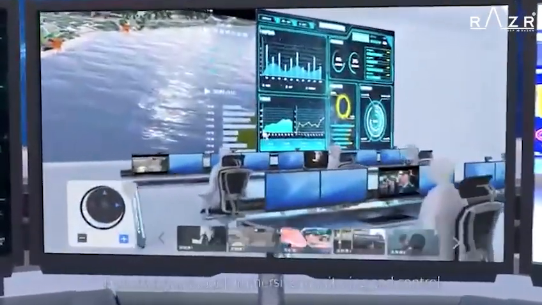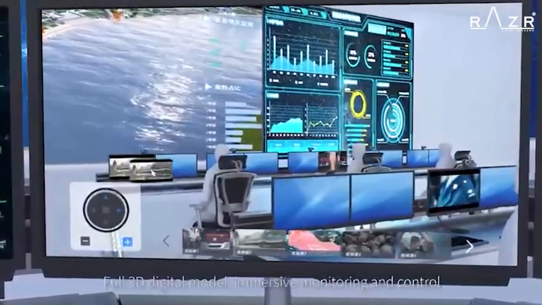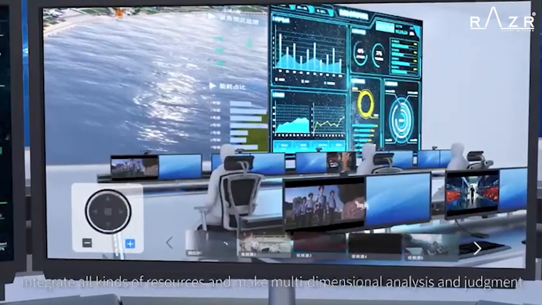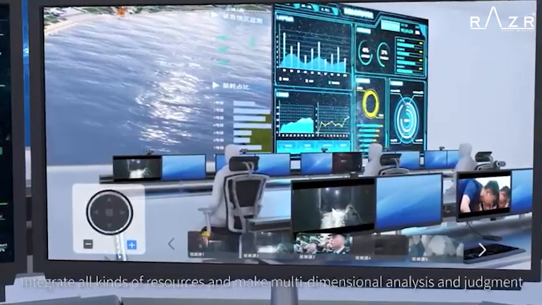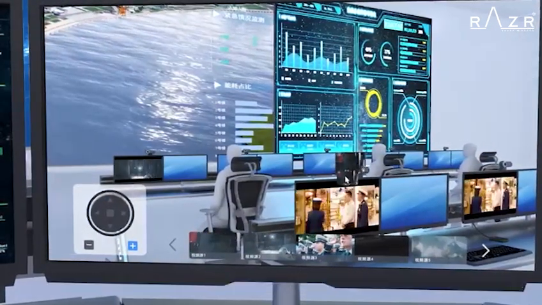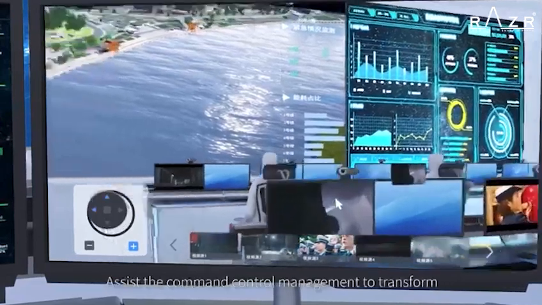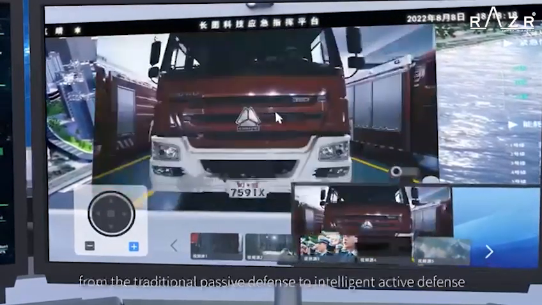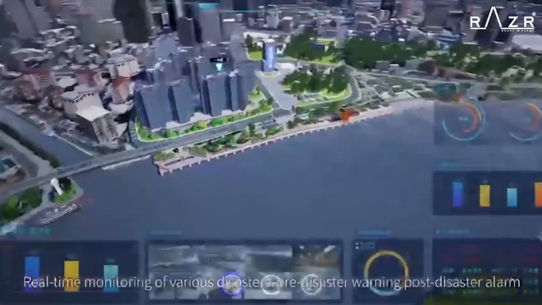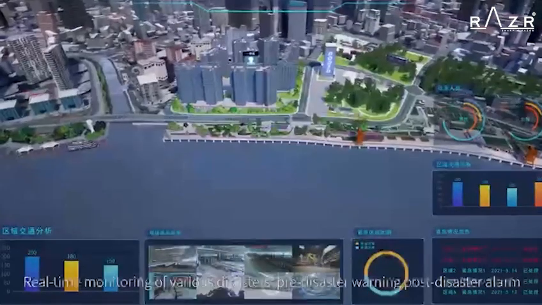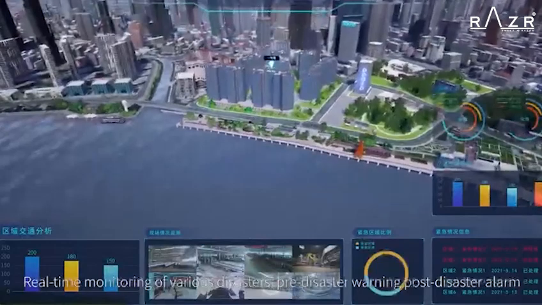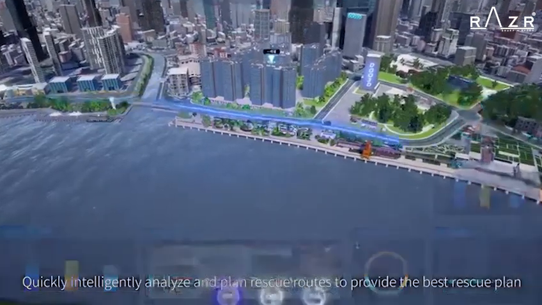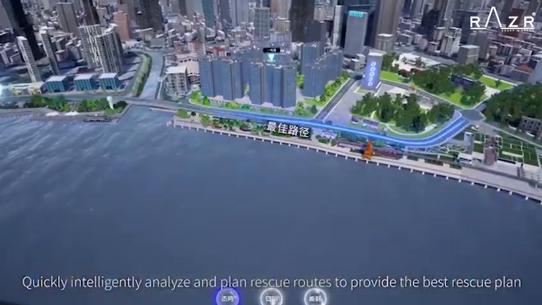Full 3D digital model, immersive monitoring and control. Integrate all kinds of resources and make multi-dimensional analysis and judgment. Assist the command control management to transform from the traditional passive defense to intelligent active defense. Real-time monitoring of various disasters, pre-disaster warning, post-disaster alarm. Quickly, intelligently analyze and plan rescue routes to provide the best rescue plan.